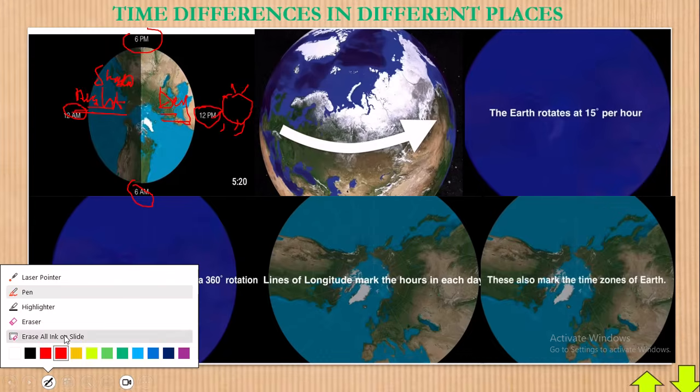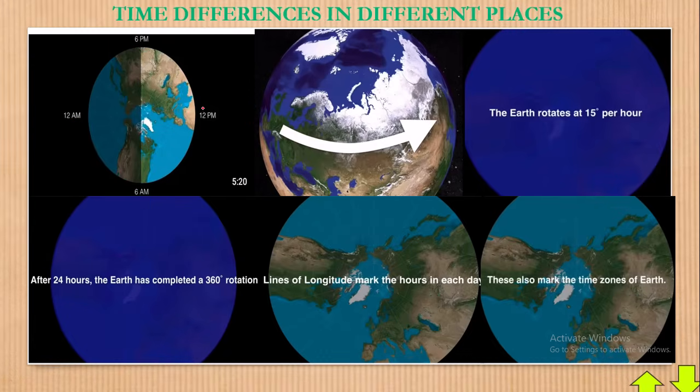Look, maybe this one is our, I'm just giving an example, this is our Brazil, and this is where our East Africa is. I think that there's a difference in time, yet we are all on Earth. If you can really see that. However, now this comes with a lot of interesting theories again.